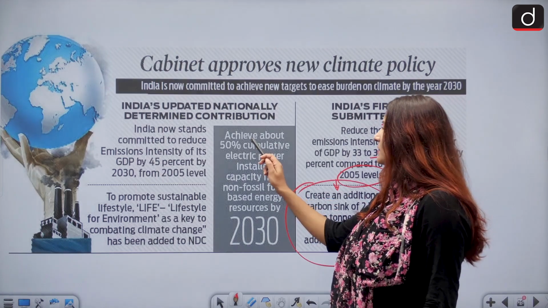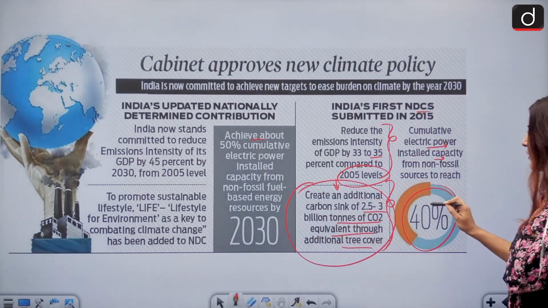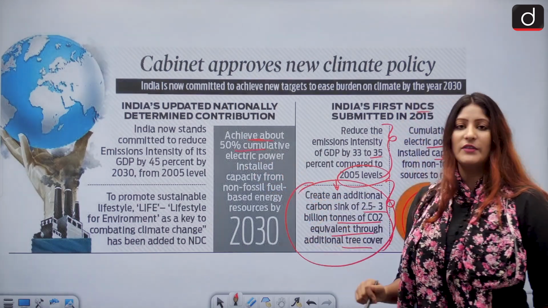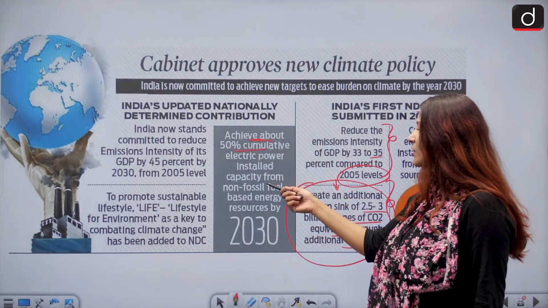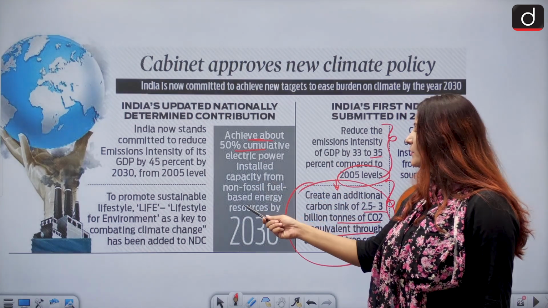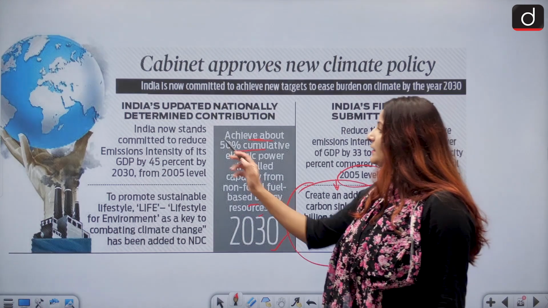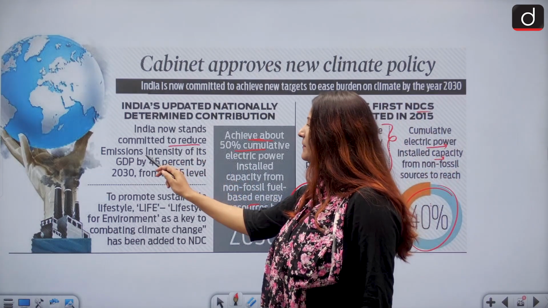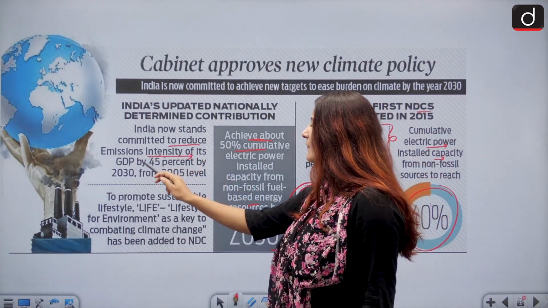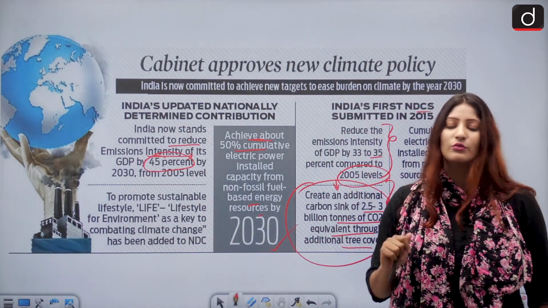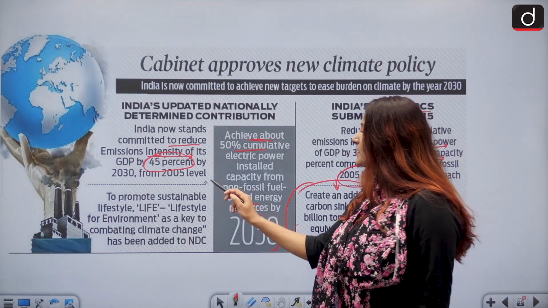Now, the earlier one, 40%, has been replaced by 50%. Achieve about 50% cumulative electric power installed capacity from non-fossil fuel based energy sources by 2030. Okay, and India now stands committed to reduce the emission intensity of GDP by 45% if we compare the years 2005 to 2030.